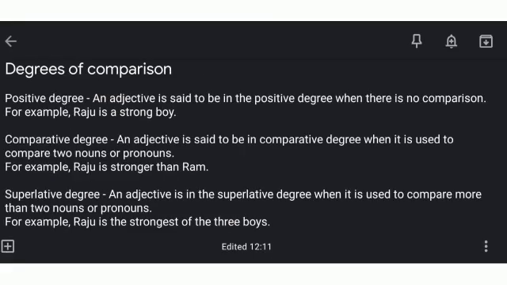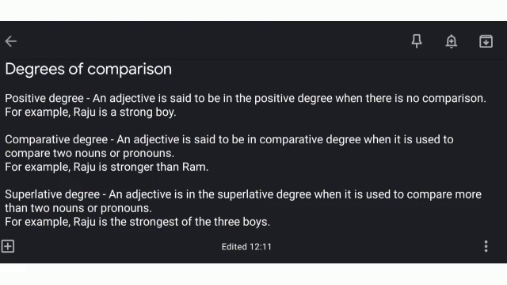So the first type of degree is positive degree. What is positive degree? An adjective is said to be in the positive degree when there is no comparison. So in case in a sentence there is no comparison, the adjective is of the positive degree. For example, Raju is a strong boy. Strong is the adjective over here because it describes Raju.